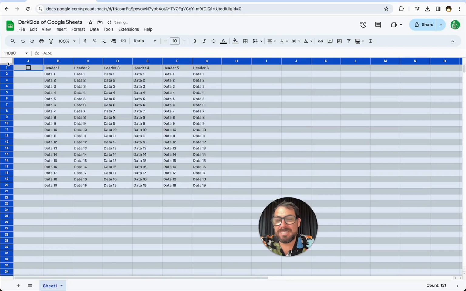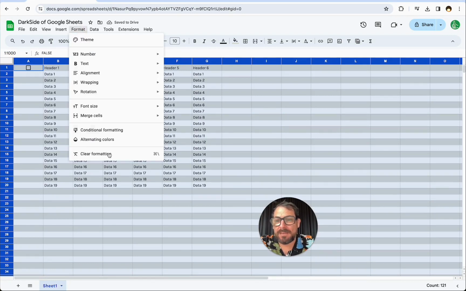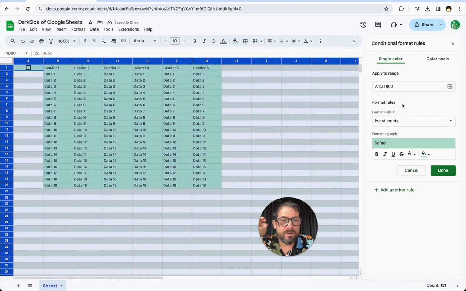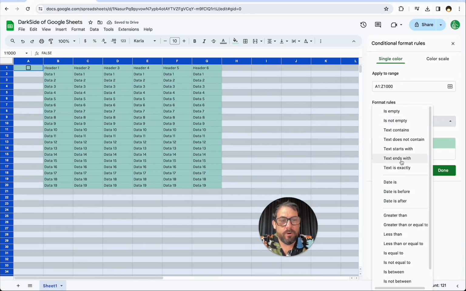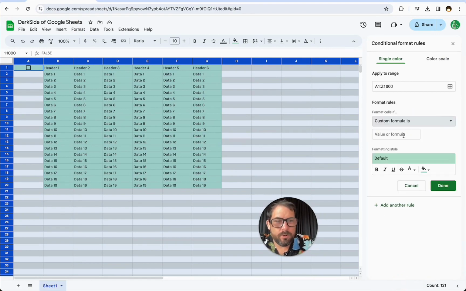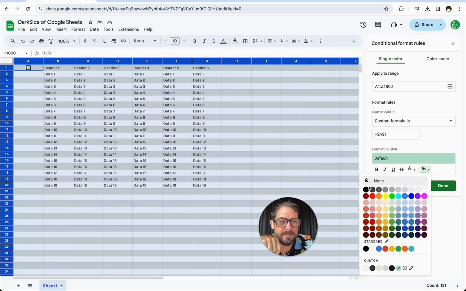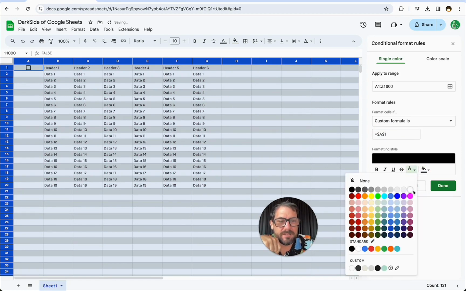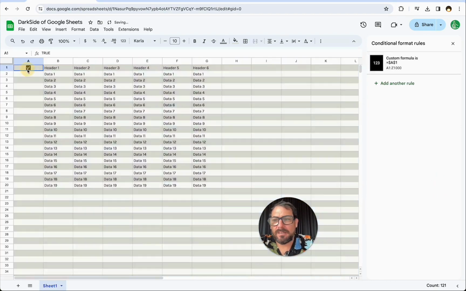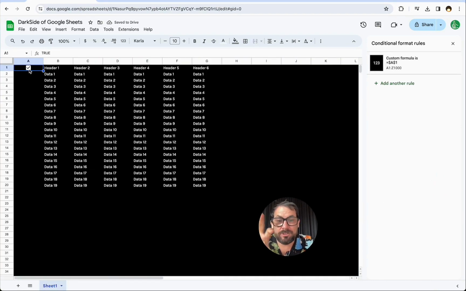What we're going to do is select the entire sheet, go up to format, conditional formatting, and change the format rules to custom format. We're just going to do equals A1. What we need to do is add a $ sign in front of the A and a $ sign in front of the 1 so that every cell and every row looks at A1. The formatting style is our background is going to be black and our text is going to be white, and we're going to click done. And here, once we click that button, it turns into dark mode.